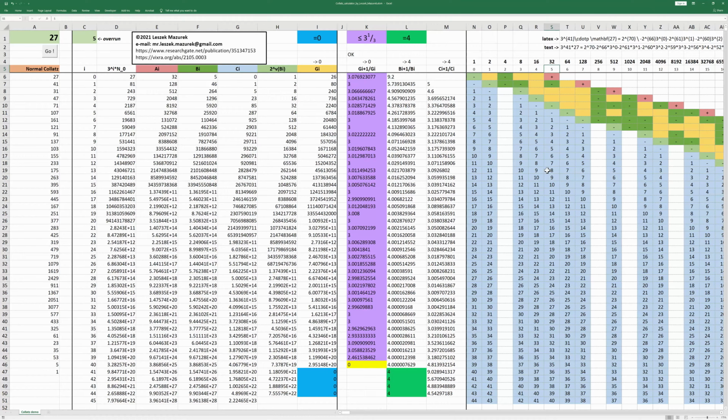One remark: as a consequence of this macro, 0 is represented by a minus sign here. So for example, here we've got 3 to the power 0, which is 1, multiplied by 2 to the power 7. Here at the top, we have a result generated after the macro is executed. So let's start from a very simple case. Let's say we will start from 15. As you can see, only the normal Collatz, which is generated automatically row to row, has nothing to do with our macro. Now I'm starting the macro.